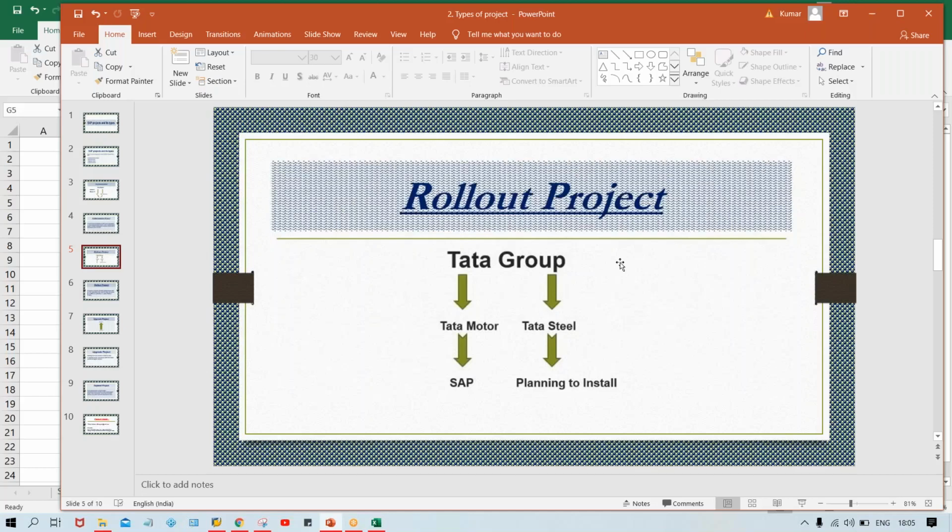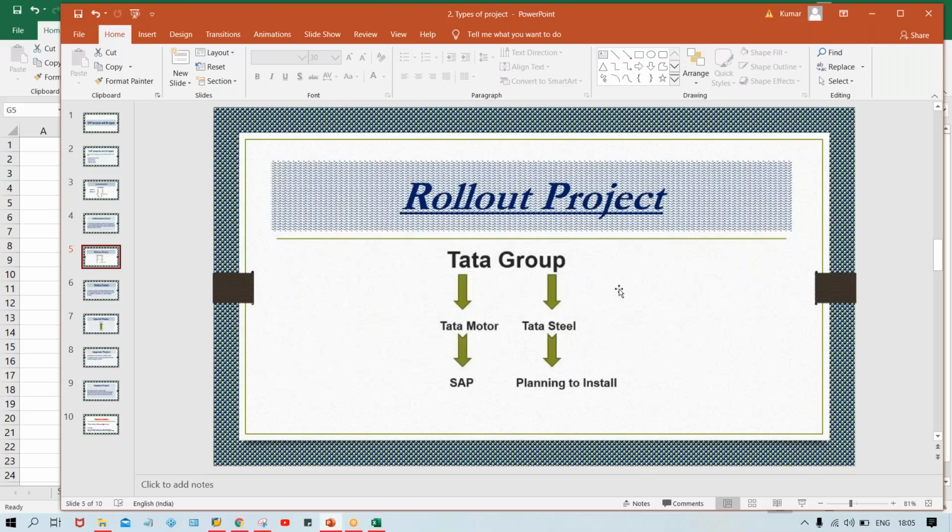So what will happen if they want to see the consolidated report? This report needs to be prepared manually. It's going to take lots of time, and there might be chances of error also, right? So Tata Group decided that now we have to go for a bigger platform, and SAP is the best. They thought, why not start from one subsidiary? We'll do this installation starting from Tata Motor itself. We'll see the performance for 6 months or 1 year, and if the performance is satisfactory, then the same is going to be installed in other subsidiaries also.